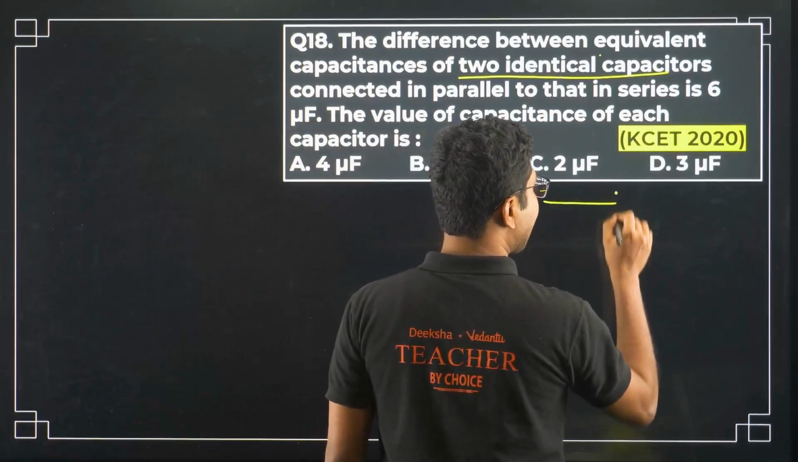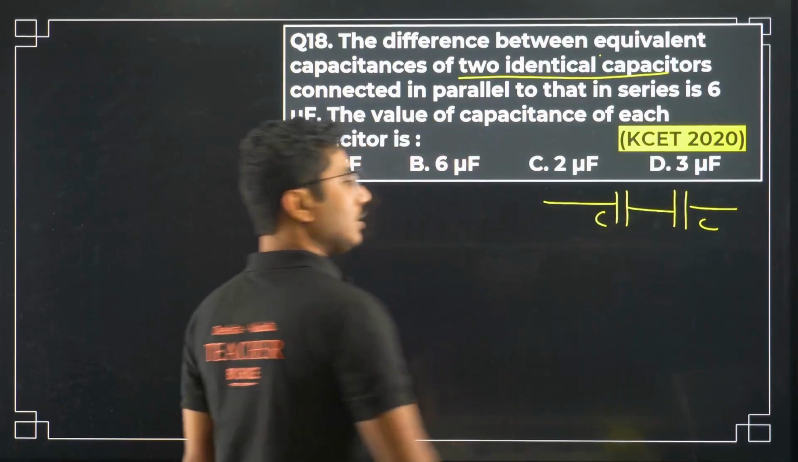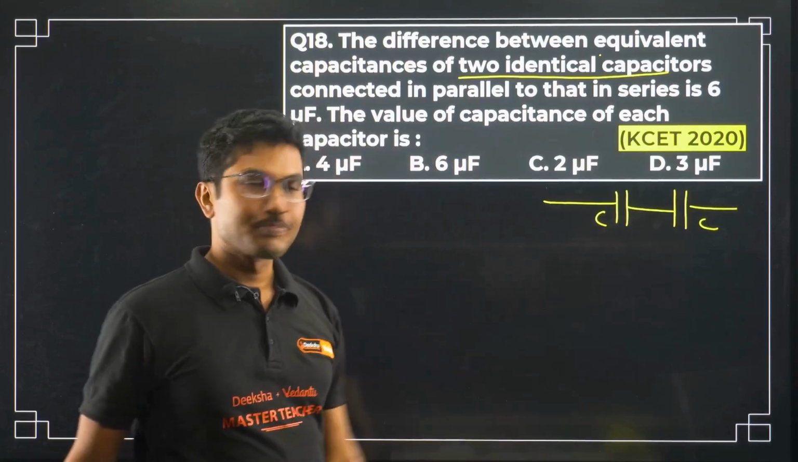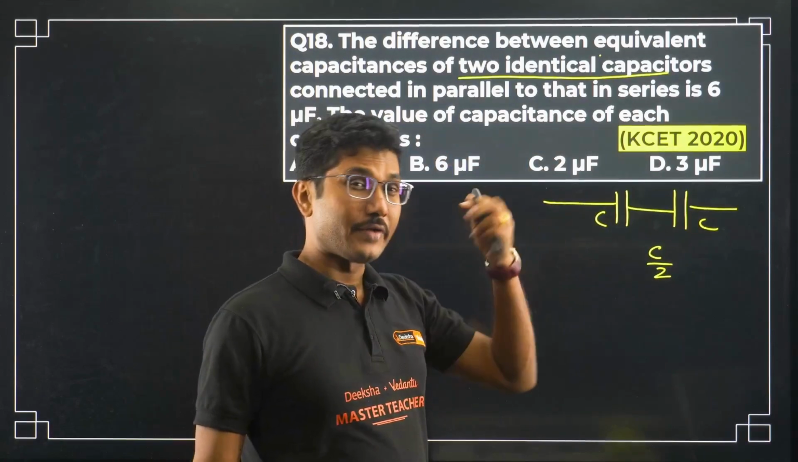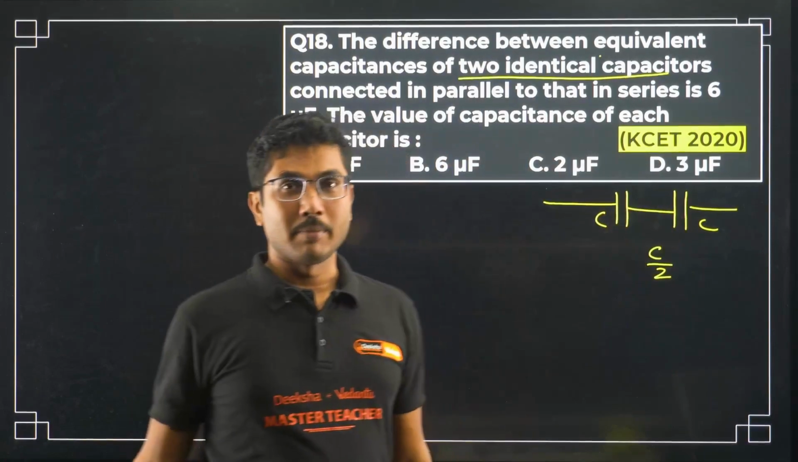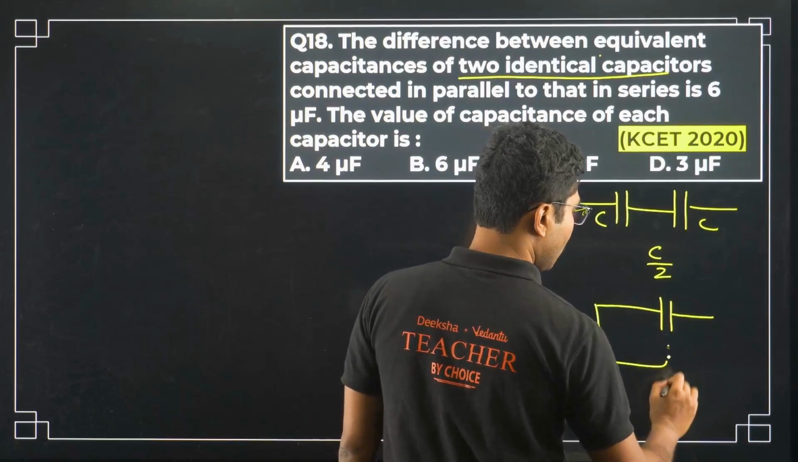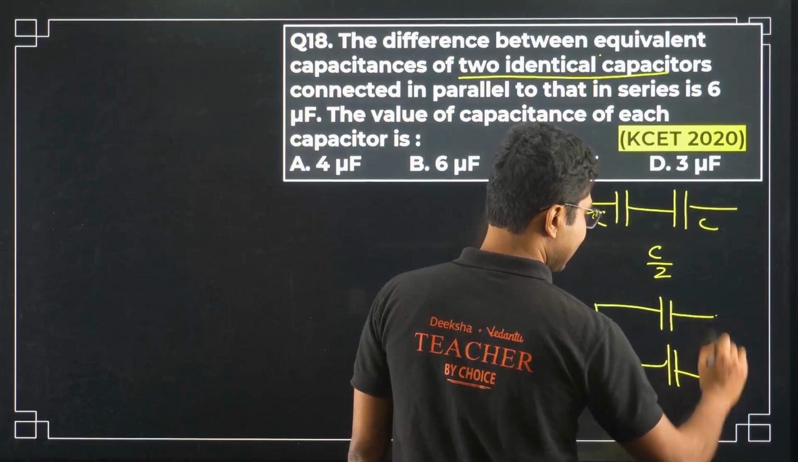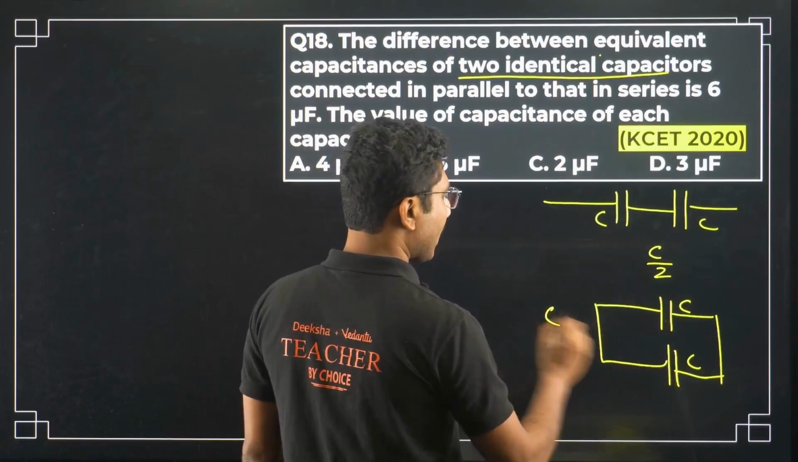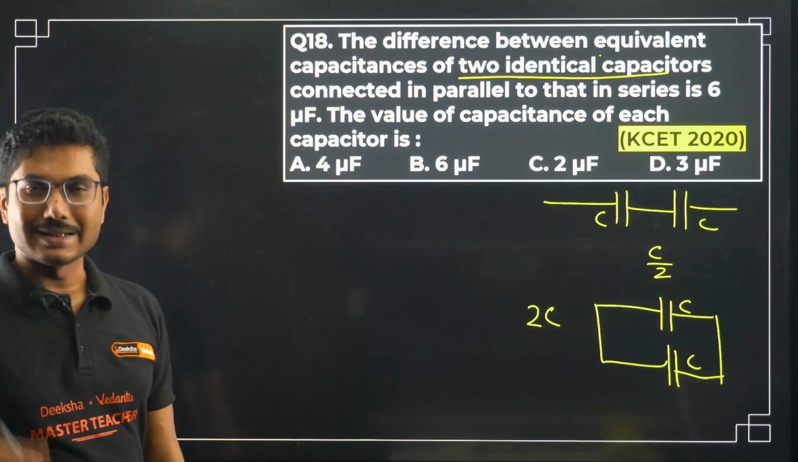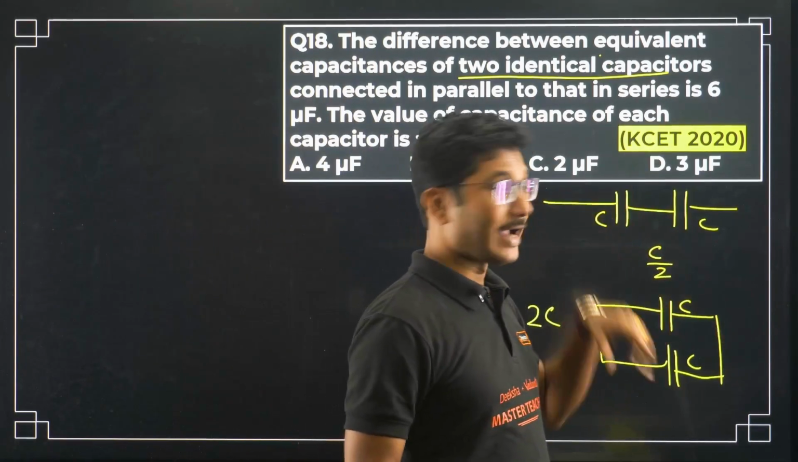When two identical capacitors are connected in series, what is the equivalent capacitance? They have equal capacitance, C and C. So what is the equivalent capacitance? C by 2. Capacitance of any one of them divided by the number of capacitors. Similarly, when they are connected in parallel, what is the shortcut? In this case, this is easy anyway. Capacitance C and number of capacitors. So in case of parallel, it gets added. In case of series, they get divided, right?